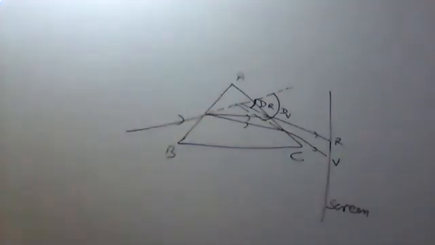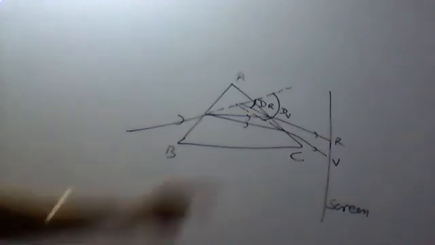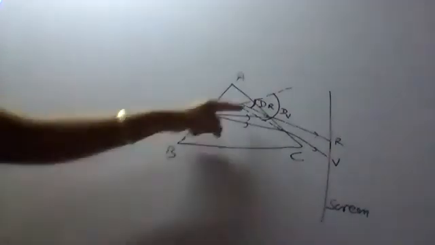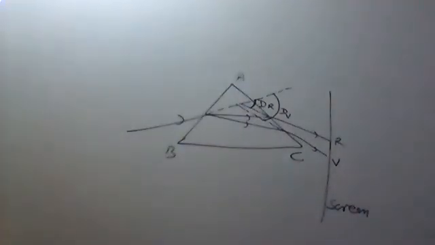Now extend the incident ray. Extend the incident ray, and extend the emergent rays for red and violet color, the two extreme colors. Now the extended red ray is forming some angle with the incident ray.